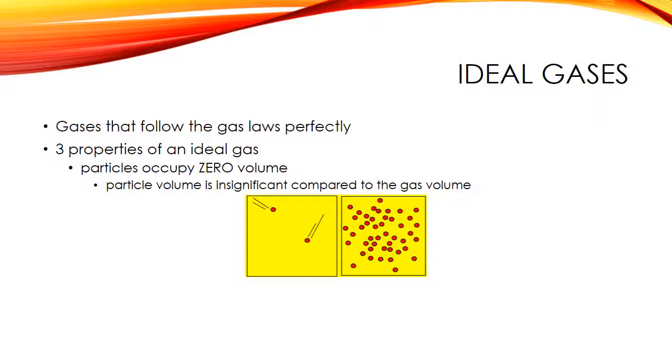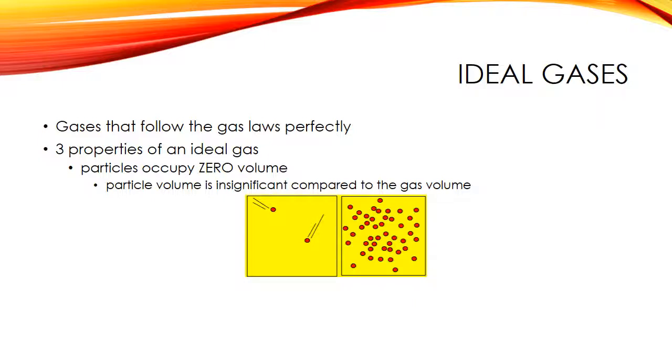If we had these two gases here, one where I have not so many particles in a container, one where I have a lot more particles, the volume of these particles occupies a much smaller fraction of the overall volume of the gas. So we would predict that these here would behave more ideally than these here on the right.